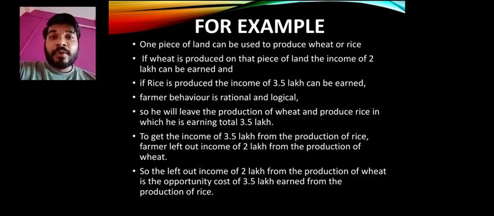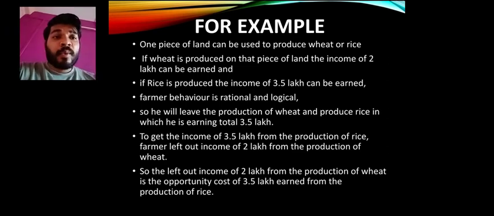The best alternative use, or best alternative choice, that is left out becomes your opportunity cost. It is also called opportunity loss, because you can produce either one or the other, you cannot produce both together. Clear? The technique is the same, the only thing is which gives you more money. When you choose to go with more money or less money, something is always left out. When you go with rice, you are left with wheat, which gives an income of 2 lakh. So there is always an opportunity cost. I hope this is clear.